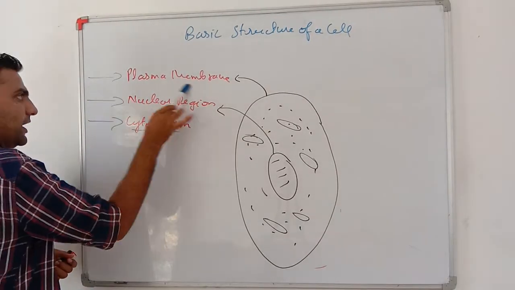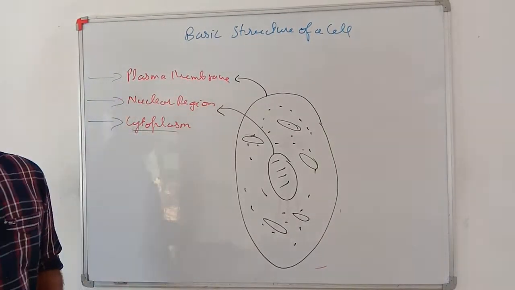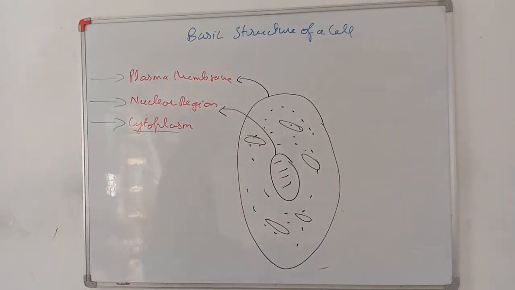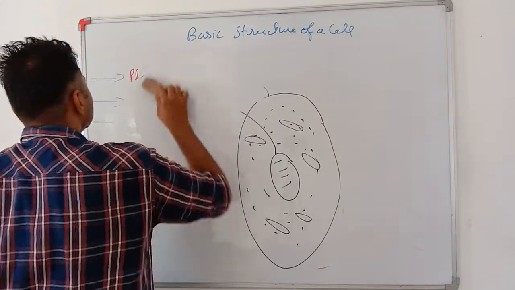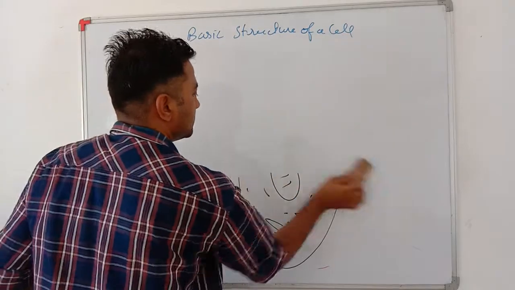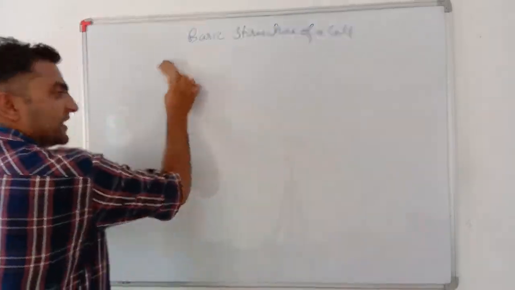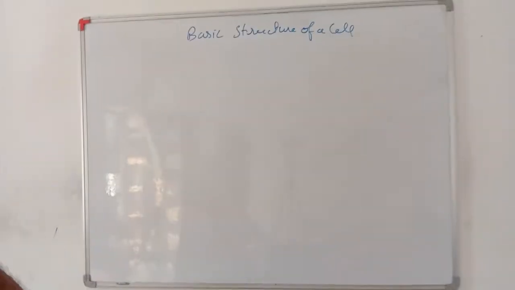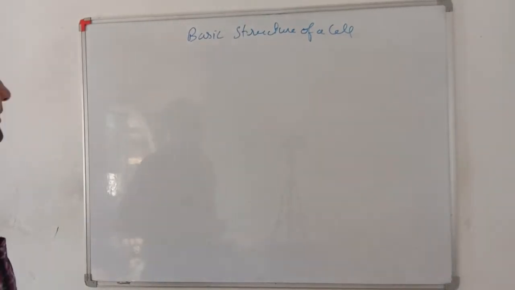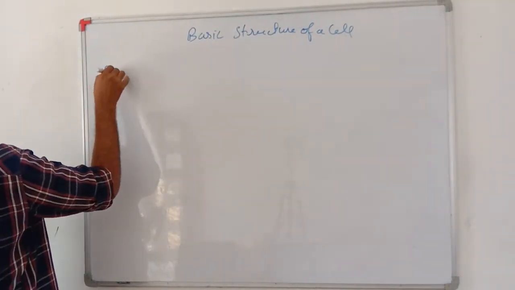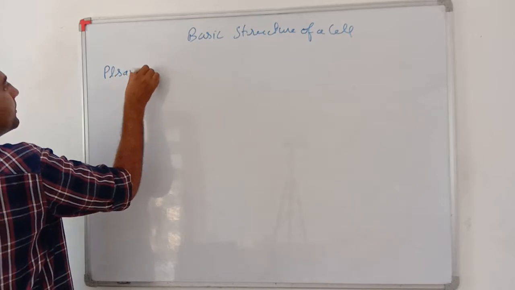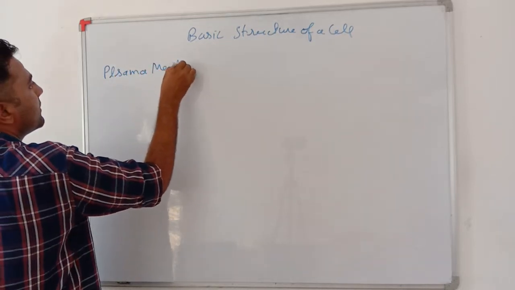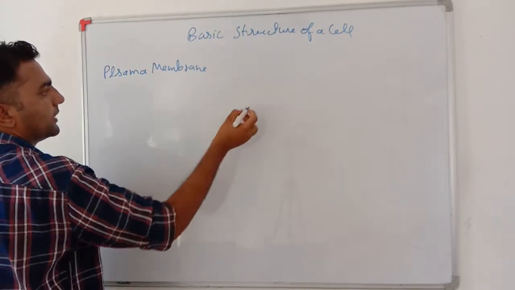First of all, we will see plasma membrane and cell wall. See my dear students, now we will see the plasma membrane.